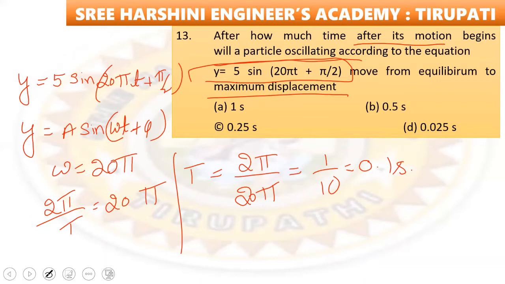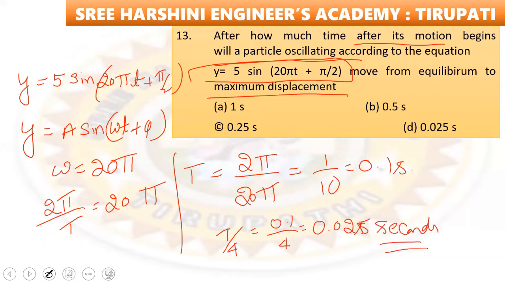Okay, 0.1 second. So it takes T by 4. So T by 4 is equal to 0.1 by 4. That becomes 0.025 seconds. 0.025 seconds to move from equilibrium to maximum displacement. Okay, so option number D is the right answer.